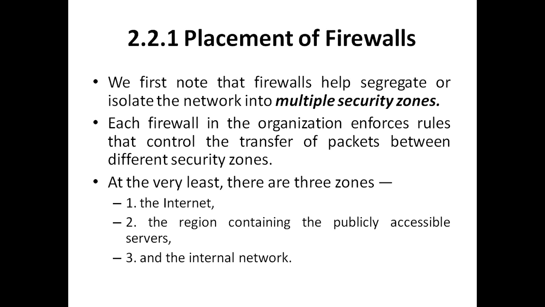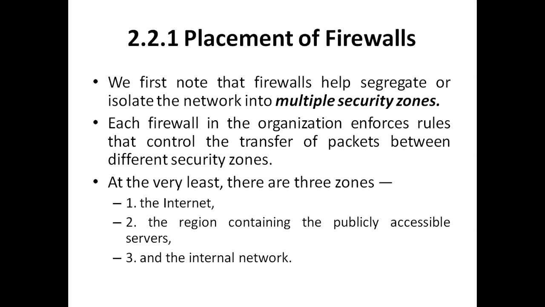So in the placement of a firewall, where exactly do we need to place it so that whatever rules have been implemented in the firewall take effect properly, and based on that, our organization network will not be harmed. We first note that a firewall helps segregate or isolate the network into multiple security zones.